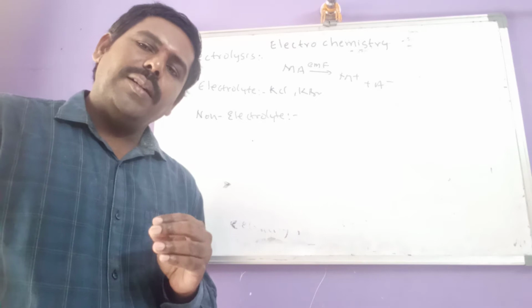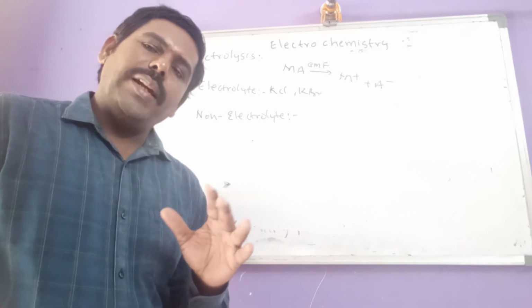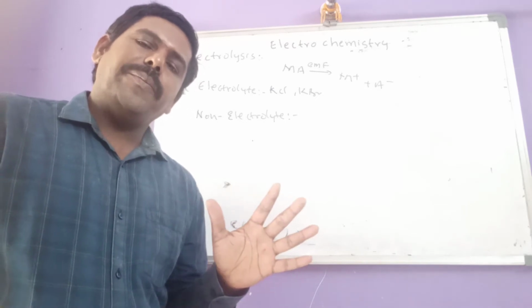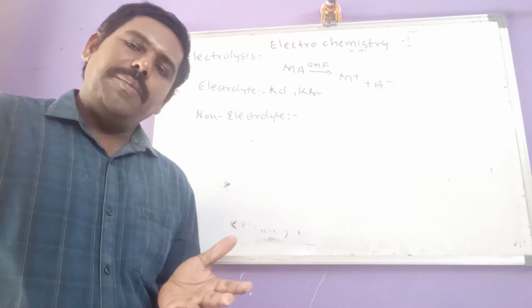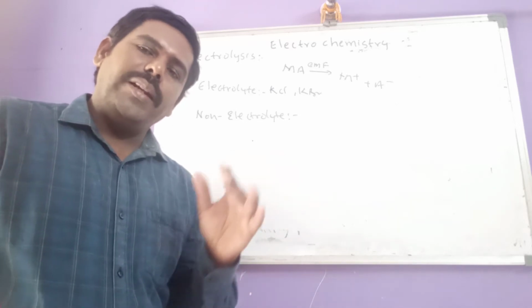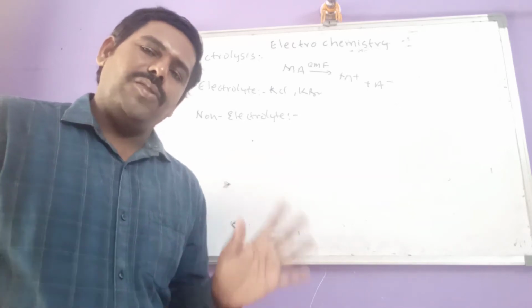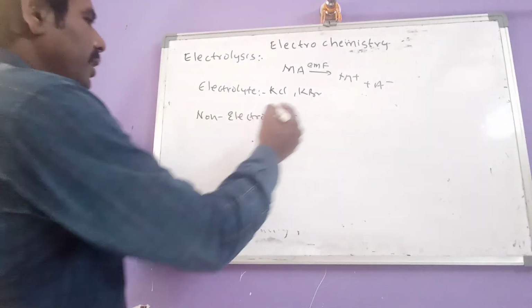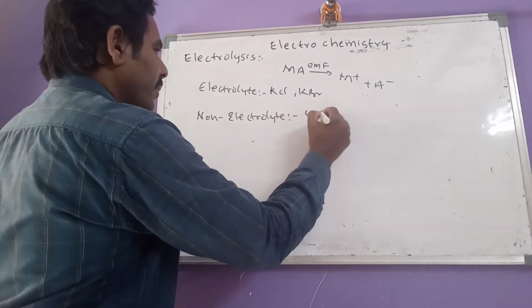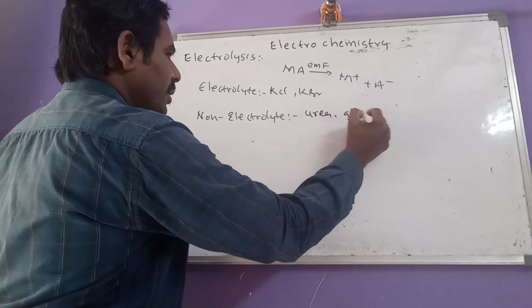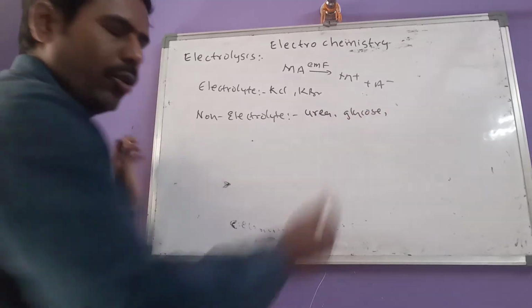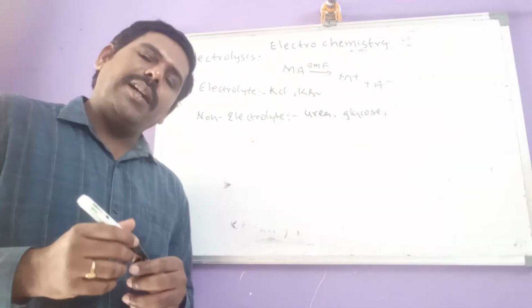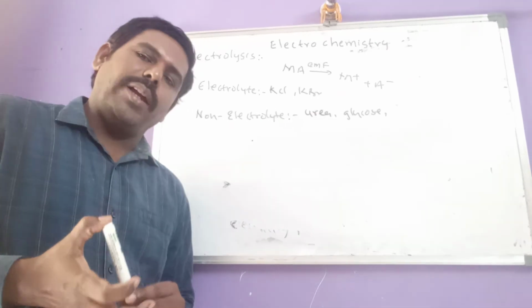These do not show electrical conductivity either in molten state or in solution state. Examples for that: urea, glucose, sucrose, etcetera. These come under non-electrolytes.